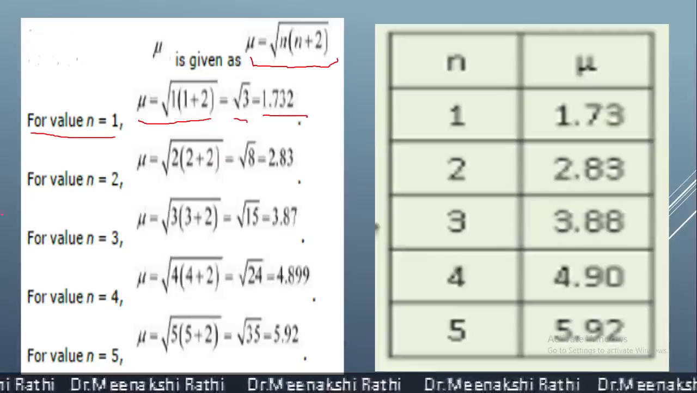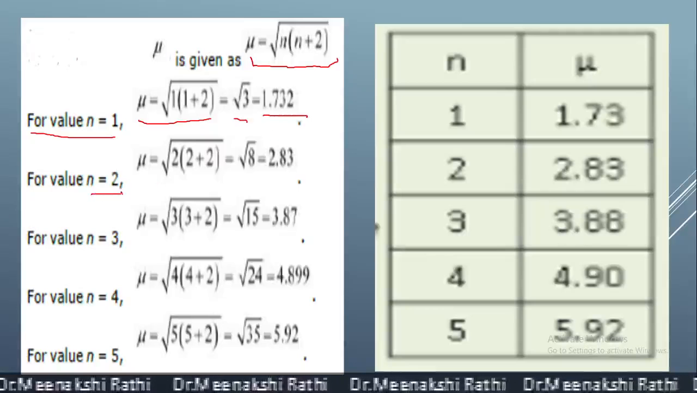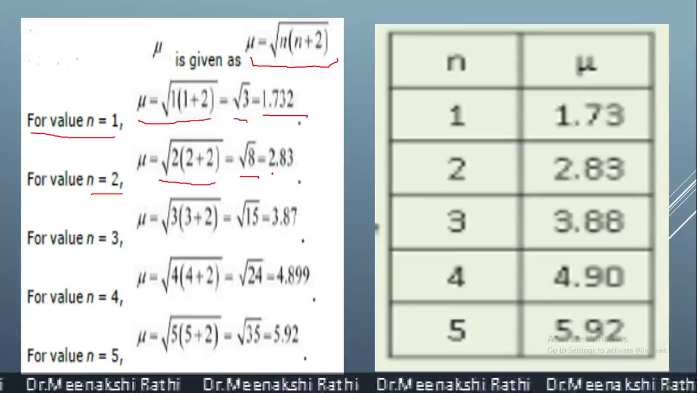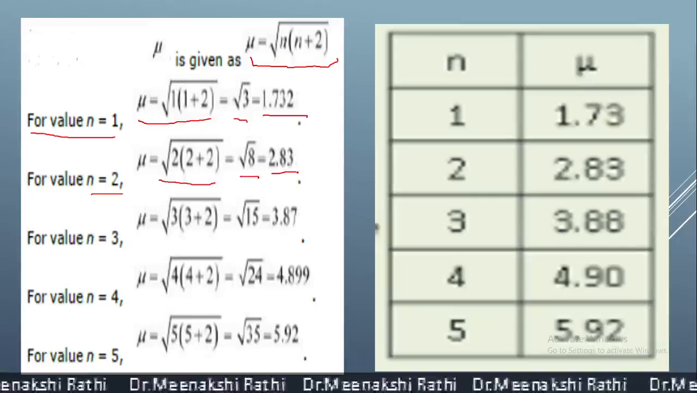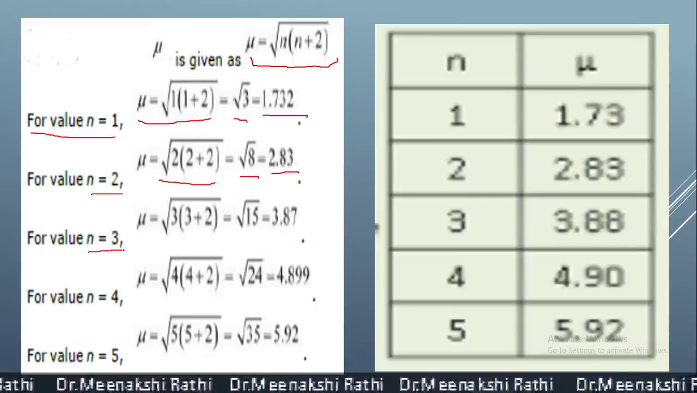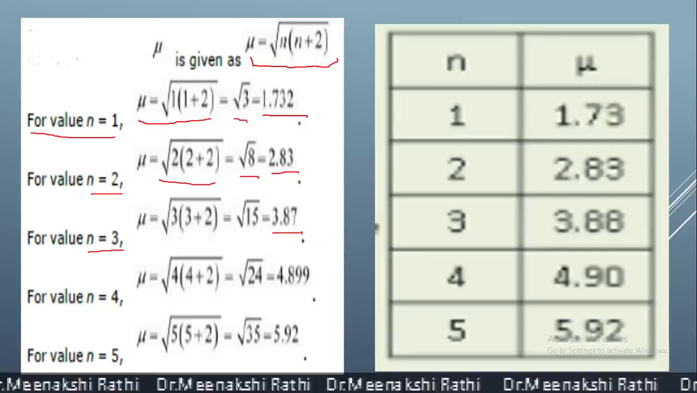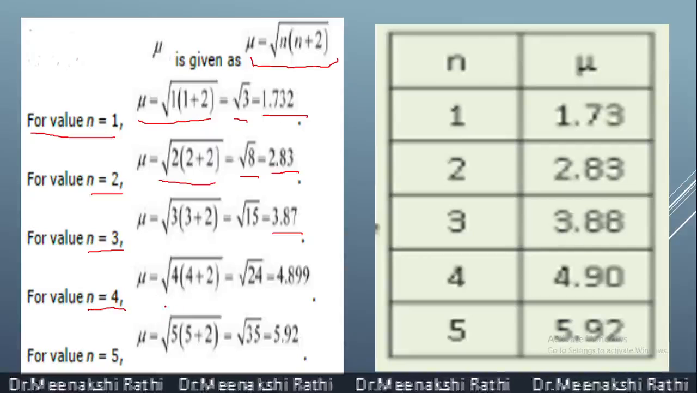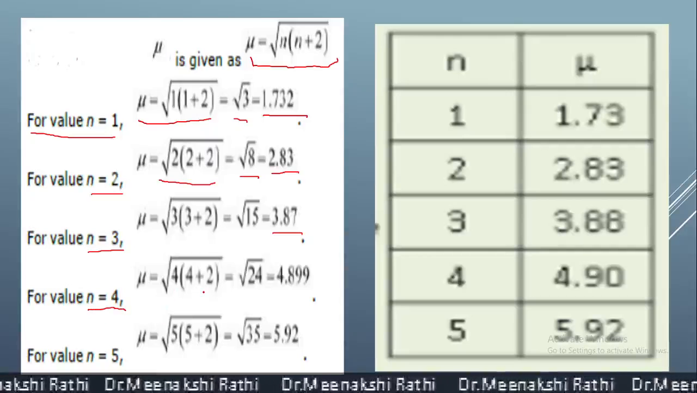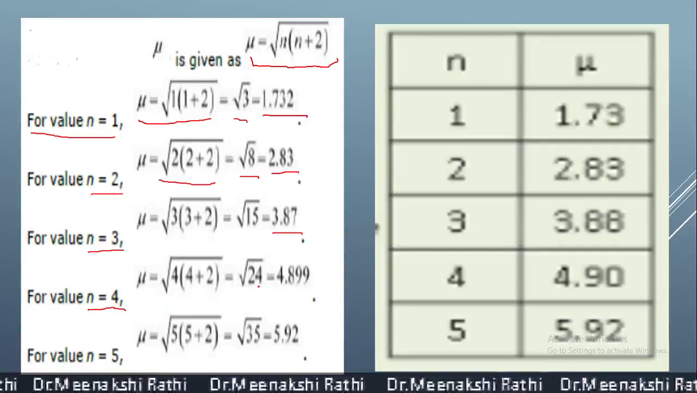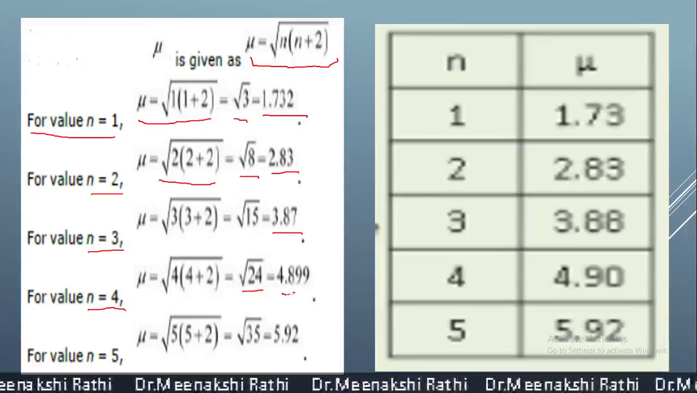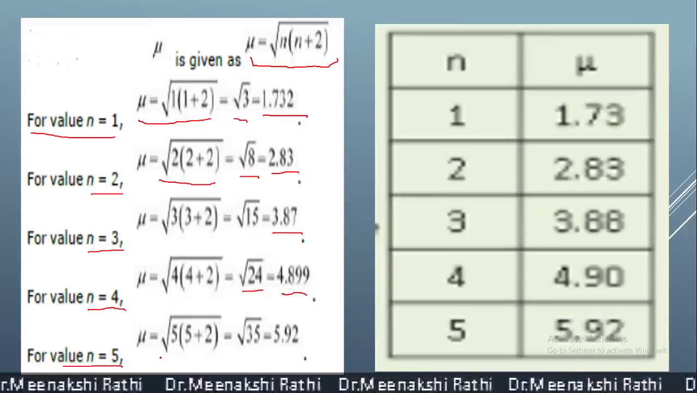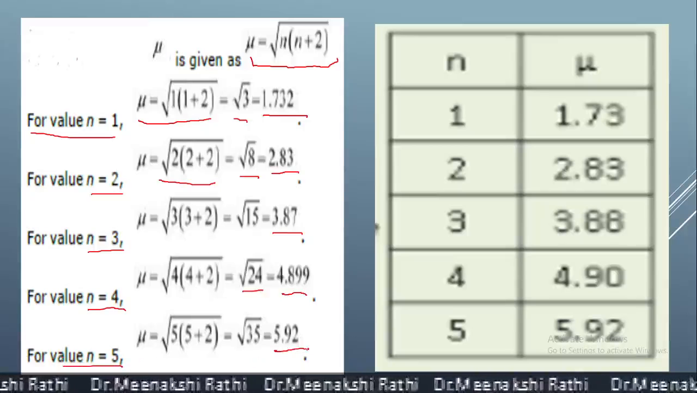and the value is 1.732. When the number of unpaired electrons is 2, then after calculation we get the value of mu equal to 2.83. In the same way, when n is equal to 3, the value will come 3.87. When 4 unpaired electrons are there, then mu is equal to square root of 4 times 6, that is square root of 24, and the value is 4.899. And when n is equal to 5, the value comes 5.92.